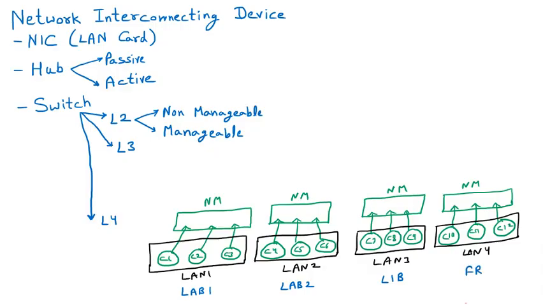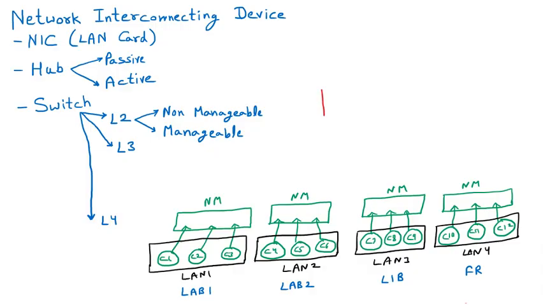Let us suppose we are assuming that there is one faculty room. We can take multiple non-manageable switches and take multiple faculty rooms. We can also add the chairman room, the admin room, and the accounts office. So multiple non-manageable switches are applied, and multiple LANs are there now.